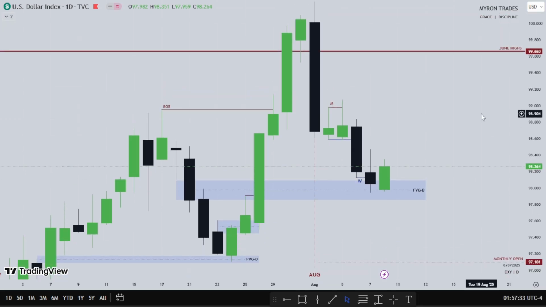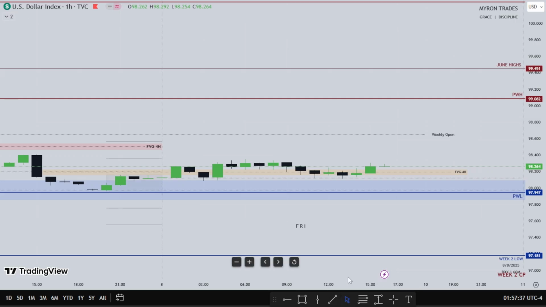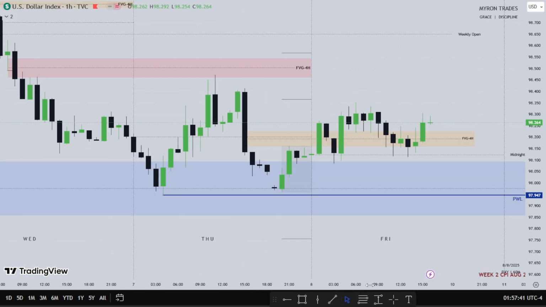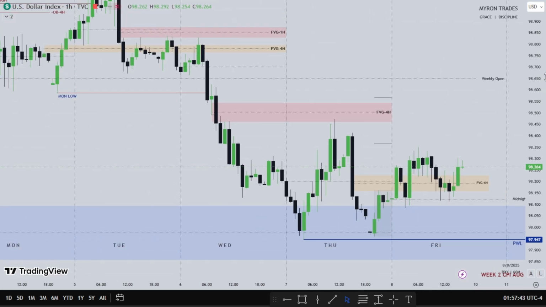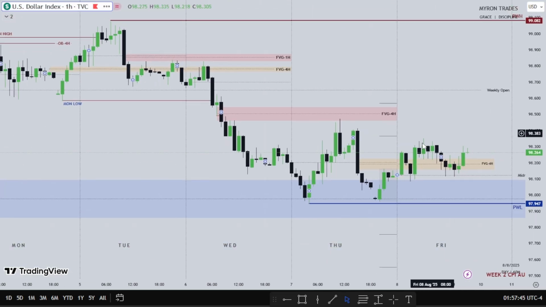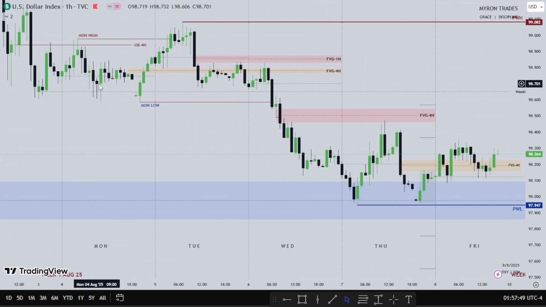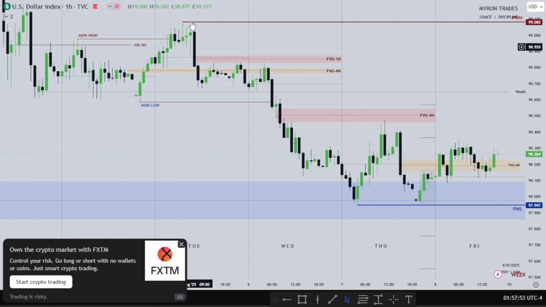Let's head down into the hourly time frame and see what the dollar did in its individual days' worth of trading. So this is the dollar in the hourly time frame. This is Monday. Monday was a bit consolidative, no expansion on Monday. Tuesday we trade higher, take out Monday's high, then we trade lower. Wednesday, look at this fair value gap left in Tuesday's range.